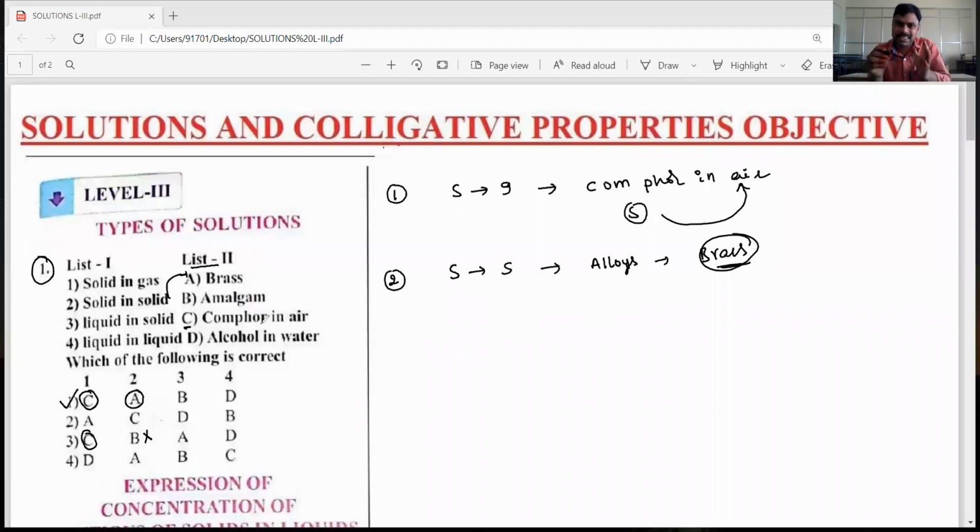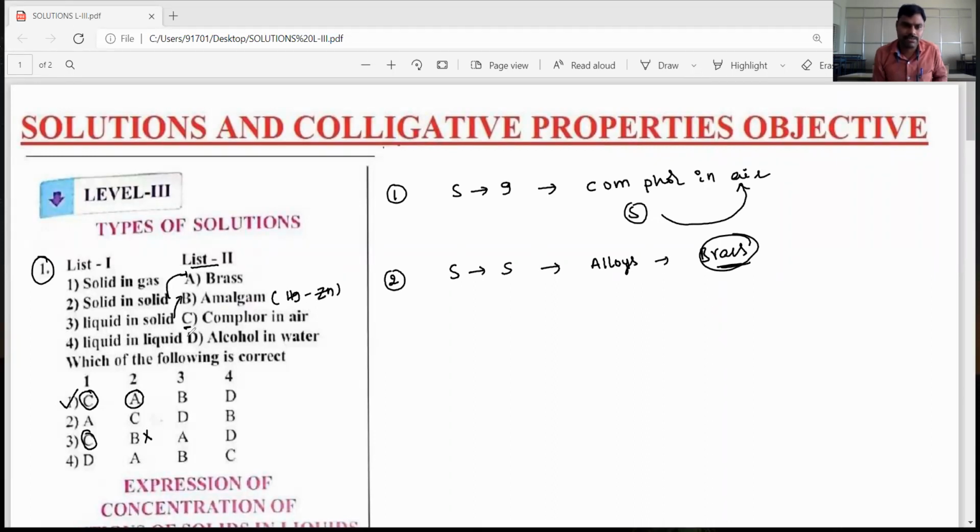So just by solving those two, we automatically get the answer in this matching type of question. The first one is solid in gas, example camphor in air. Solid in solids, examples brass, means alloys. Third one is liquid in solids, examples amalgams, zinc amalgam and copper amalgam. Mercury is a liquid metal, so liquid in solids examples are amalgams. One amalgam is zinc amalgam, zinc and Hg.